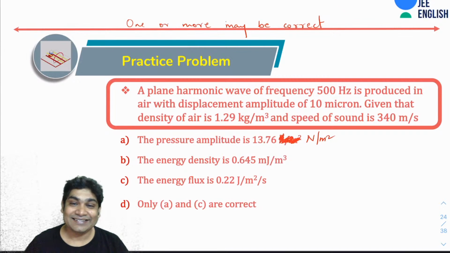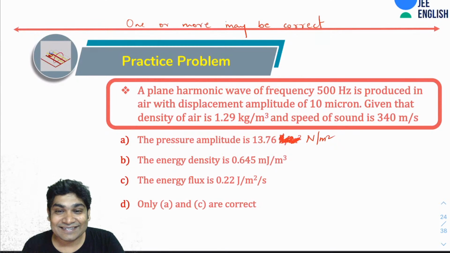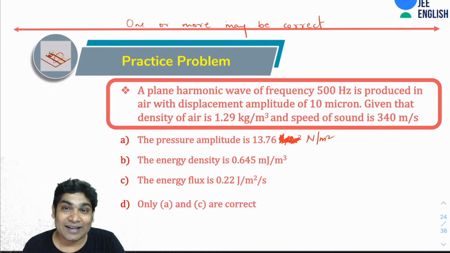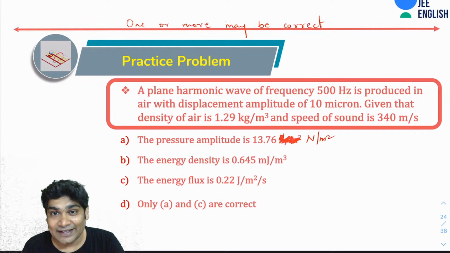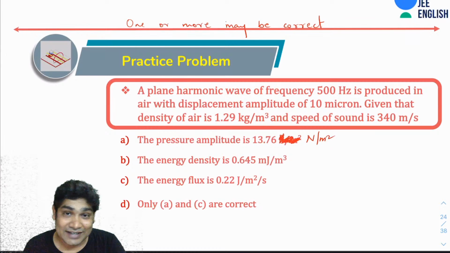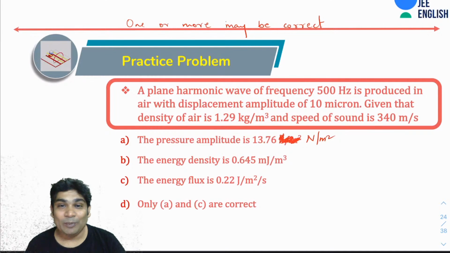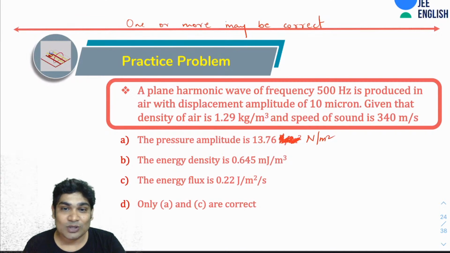So not necessarily ABC also. All of them could be correct. Just check once. So A definitely is correct. Yes, as you all are saying, A is correct. How about B and C? Which of those are correct?